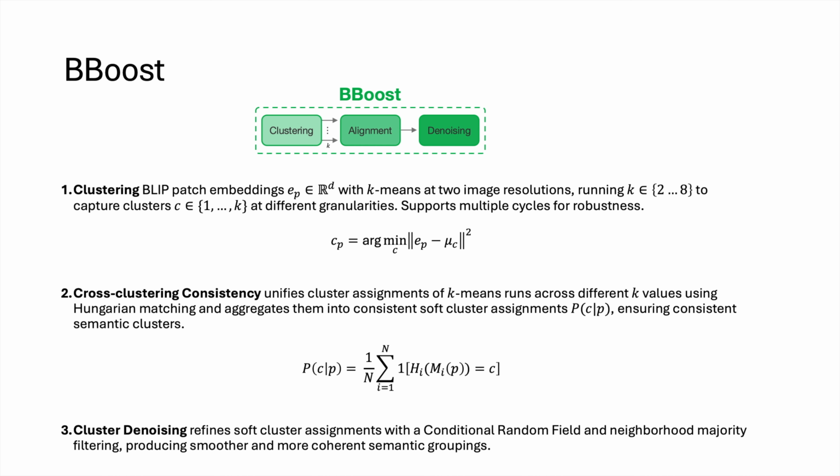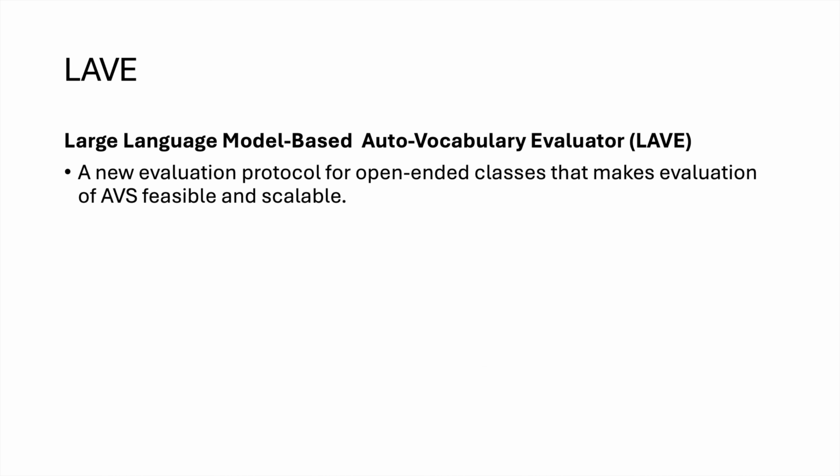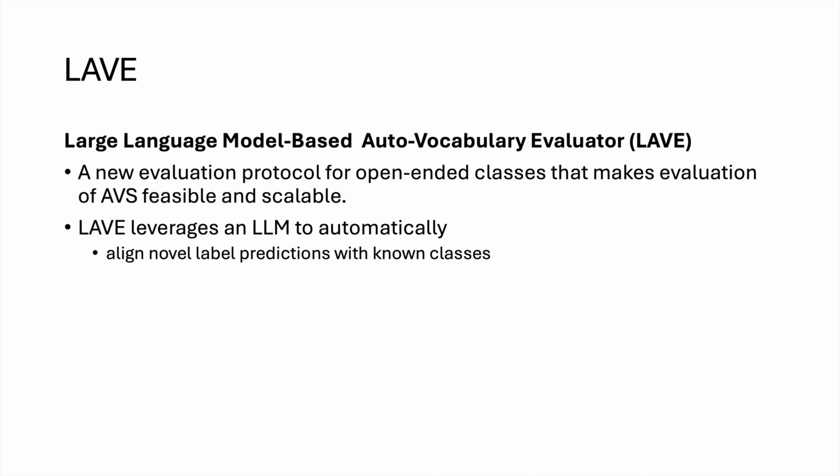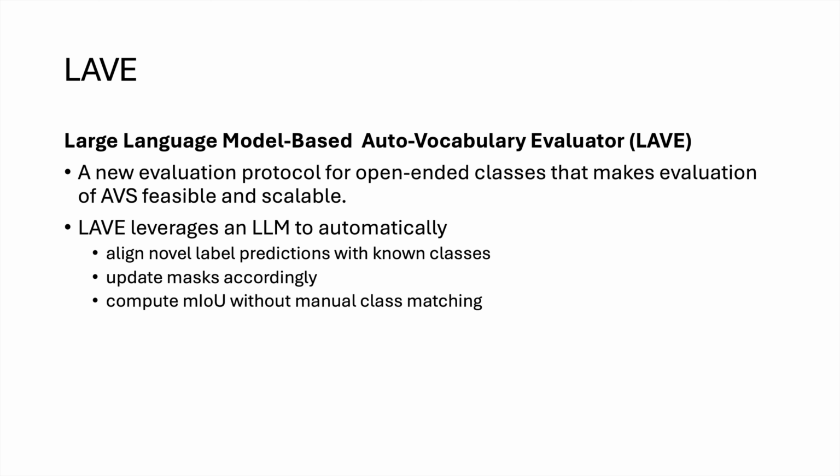LAVE is a new evaluation protocol for open-ended classes that makes evaluation of AVS feasible and scalable. It leverages an LLM to automatically align novel label predictions with known classes. It will update the masks accordingly to the mapping, and it will compute the mIoU without manual class matching.